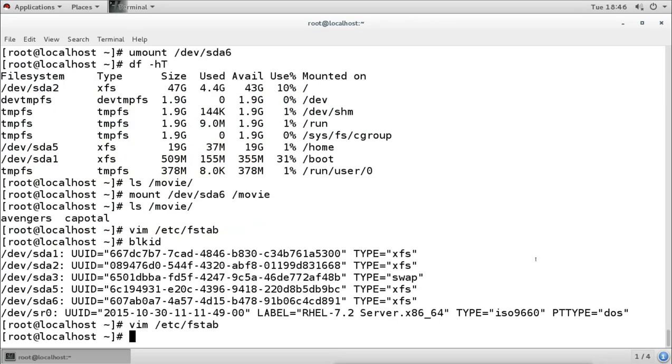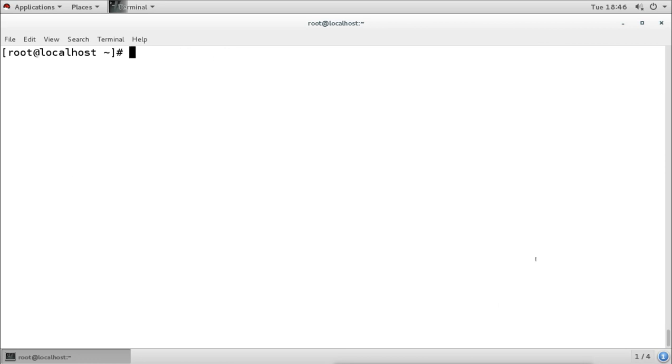Now our partition has become permanent. Permanent means whenever we reboot the system, it will always mount that partition. So to check it, we can reboot the system, but that is not the recommended way to check the configuration. You should always remember, for partitions it can be risky, because if you make any mistake, then when you reboot the system, your system will not start. So you should check before rebooting. You should check that you have made the right entry in that fstab file.